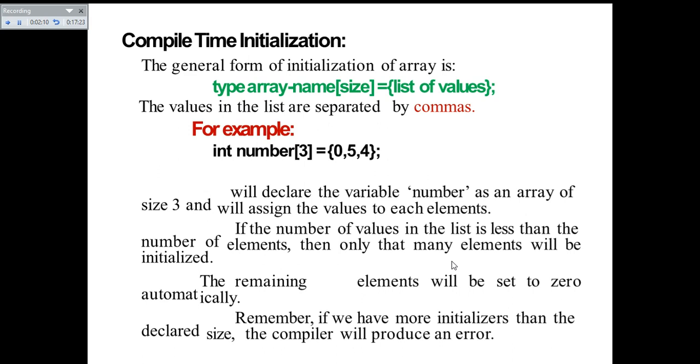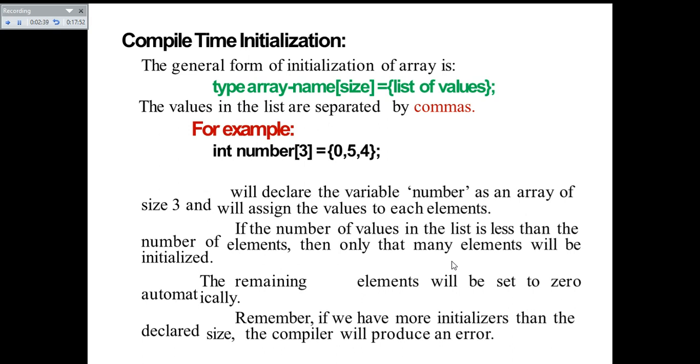If you declare and store only one value, the other locations will be stored with garbage values, or by default, since it is a local declaration or automatic declaration, it can store values 0. By default it will be initialized with 0 values at the non-initialized positions of that particular array. The remaining elements will be set to 0 automatically.